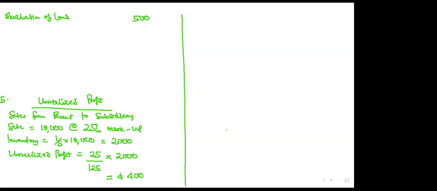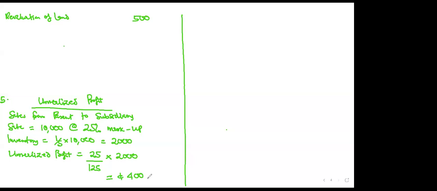Unrealized profit, who sold the goods this time? It was the parent who sold the goods. So the profit is in the parent's book. Do you agree? Now, unrealized profit, this is how you treat it. You will deduct the profit from the profit of the seller, then you also deduct it from inventory on consolidation. So here, since it's the parent who sold, we will deduct this profit of 400 from the parent's retained earnings. And the parent's retained earnings can be found in the last working, which we call consolidated retained earnings.